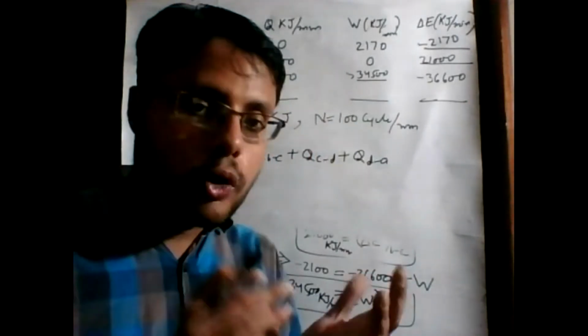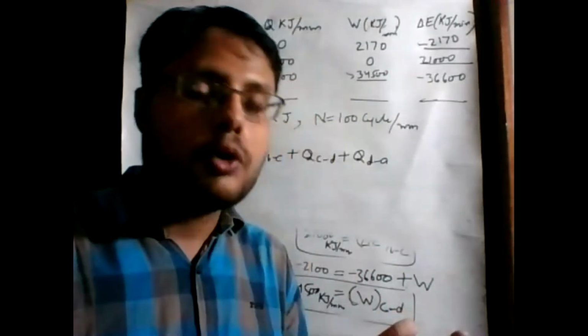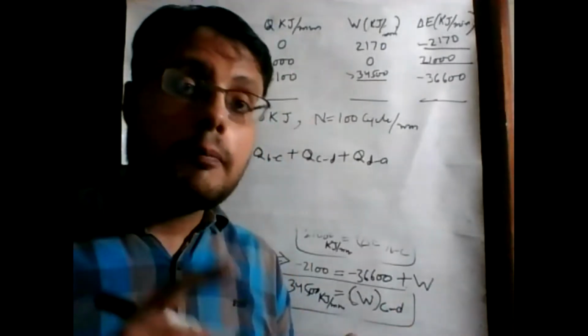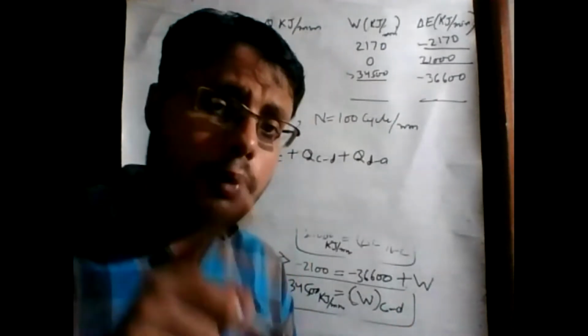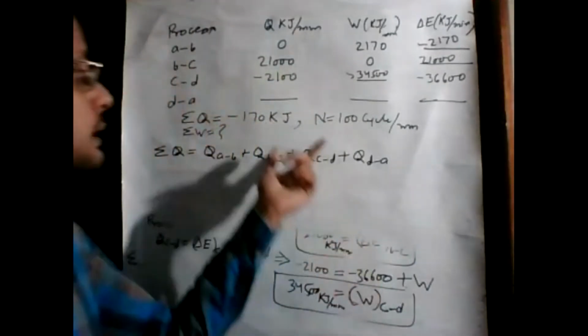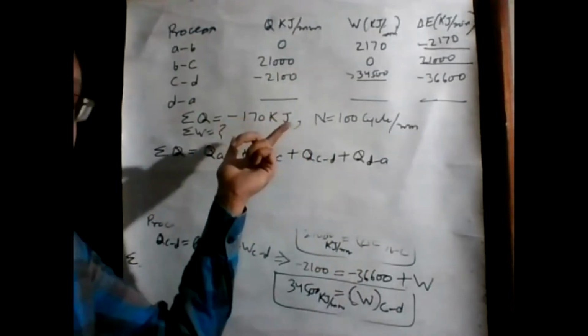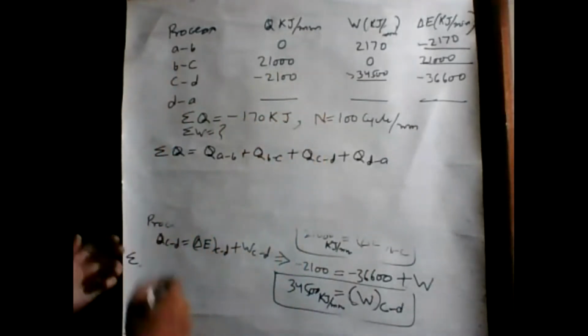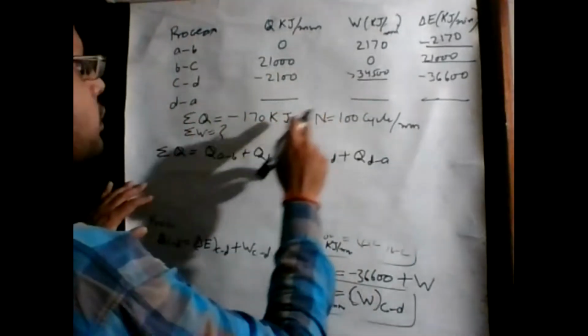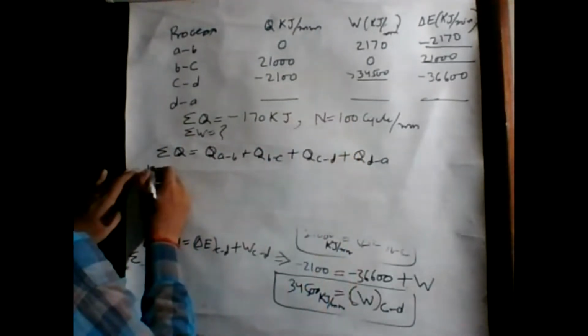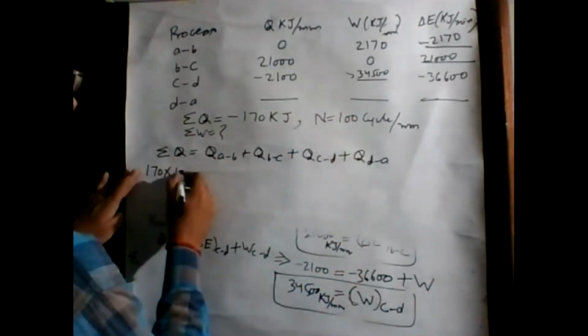So if we want to calculate the net amount of heat transfer per minute, we have to multiply 100 by this heat transfer corresponding to a single cycle. So what is this? Sigma Q in kilojoule per minute is equal to 170 multiplied by 100.